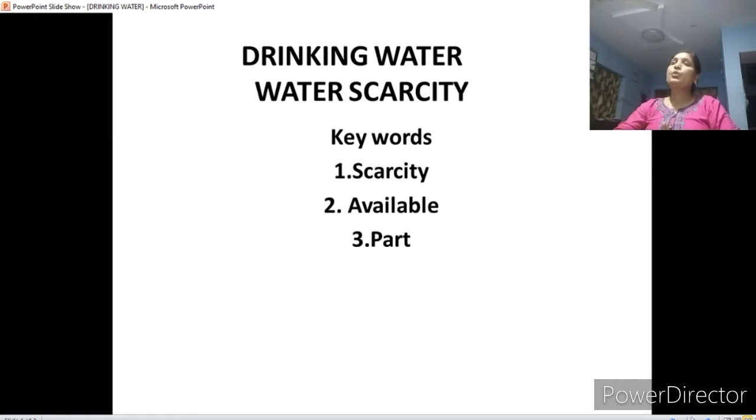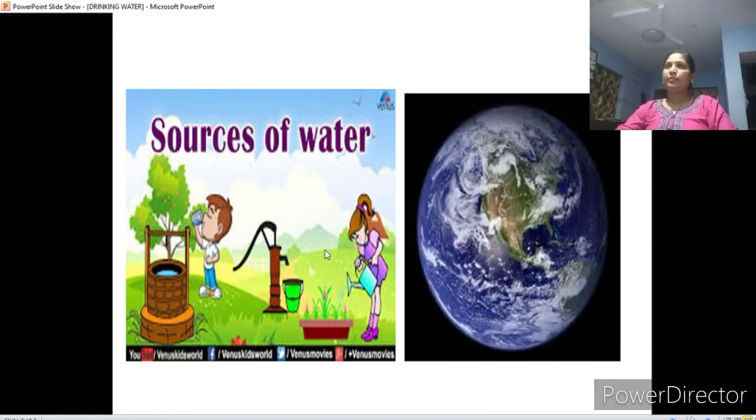Actually, what are the different sources for water? From where are we getting the water? This you already know, and you learned this before. The sources of water: mainly we get water from rain, by digging wells, from bore wells and from the taps. We even get it from canals, rivers, oceans and seas, right? So these are the different sources of water.